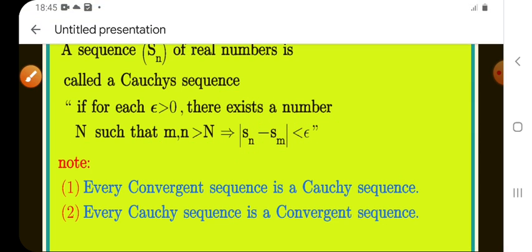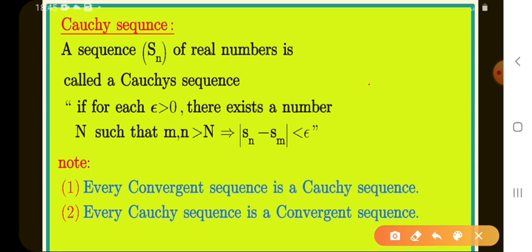Okay, is it clear? A sequence Sn is a Cauchy sequence if for each epsilon greater than 0 there exists a number capital N such that m, n greater than capital N. That means we take n and m as very large values, n tends to infinity, m tends to infinity, mod Sn minus Sm less than epsilon. This is the condition of a Cauchy sequence. Okay. Note, every convergent sequence is a Cauchy sequence.